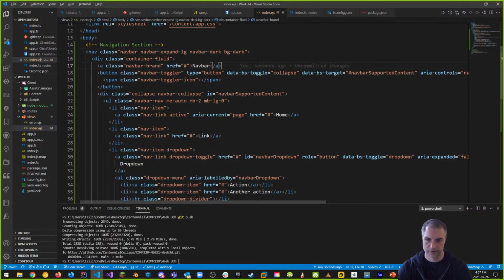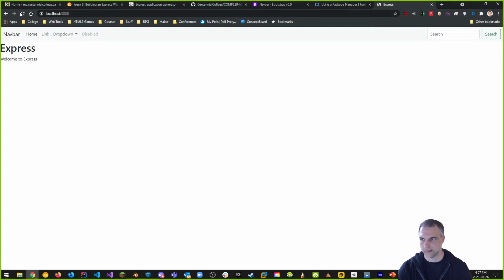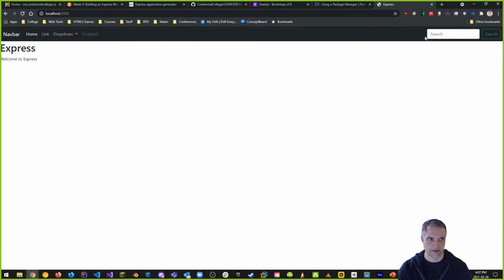And when I do that and press save and go back to the file and refresh, you can see now we have a black navbar, but we have stuff we don't need, right? So let's get rid of the stuff we don't need. And I want to push these things to the right. It's slightly different in Bootstrap 5 than it was in Bootstrap 4, but nothing to worry about, really. It's just some slight modifications from what we had before.